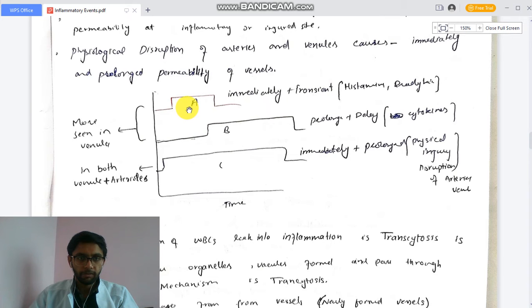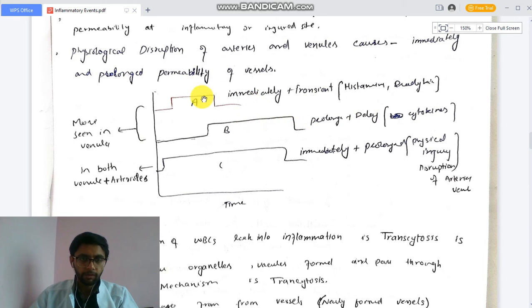So first, a diagram in which we see veins. In veins, this line shows that there is an immediate permeability increase, immediately the gaps between the endothelial cells increase, but for a very short time. After this there will be auto decay, and this immediate and transient response is caused by histamine and the bradykinins. In figure 2, we see that this permeability increases after a very long time, is prolonged, remains for a long time, and is delayed. For example, delayed and prolonged due to cytokines.